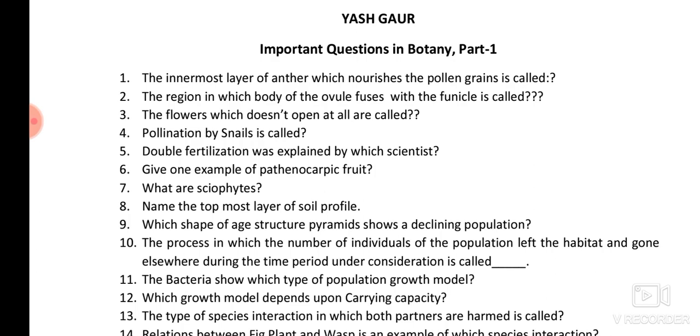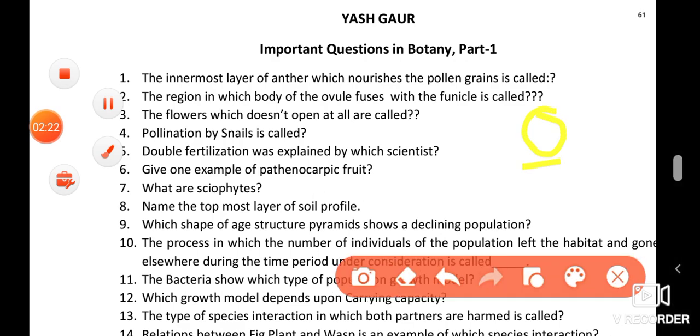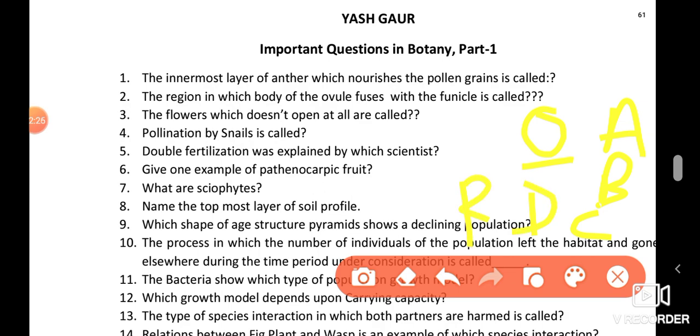Seventh one is, what are sciophytes? So sciophytes are the dark loving plants or the shade loving plants. Opposite to that are the heliophytes, which are the sun loving plants. The topmost layer of the soil profile is the O horizon or the organic layer. After O there are A, B, C, D, and the last one is R, in which only the rocks are there. So the organic or the uppermost layer is the O layer in the soil profile.